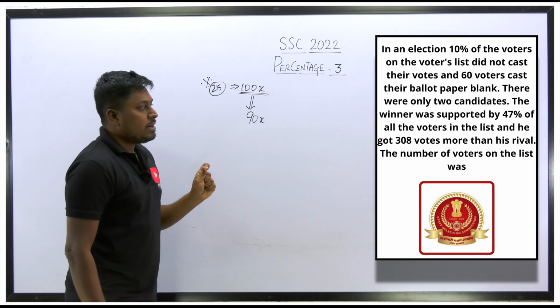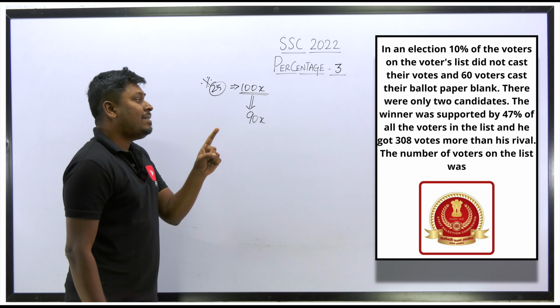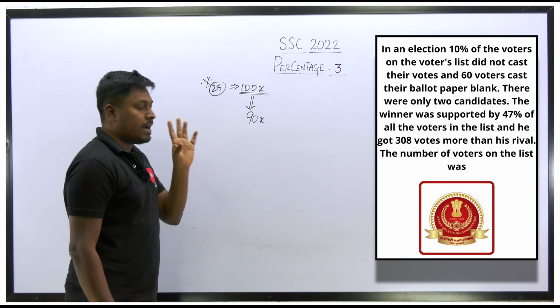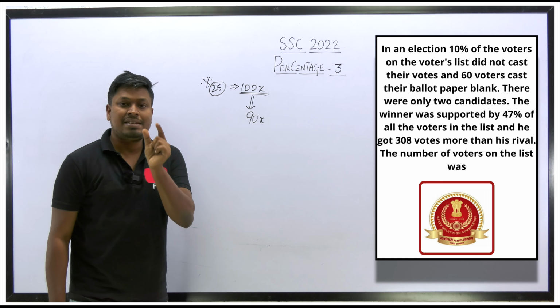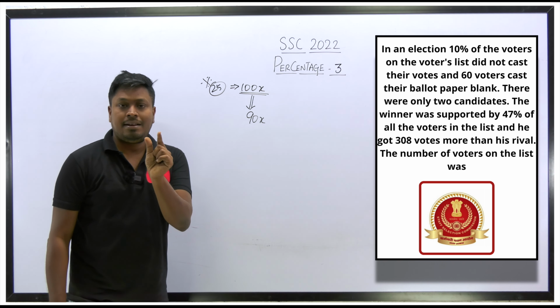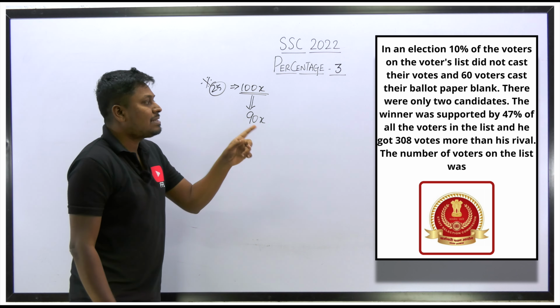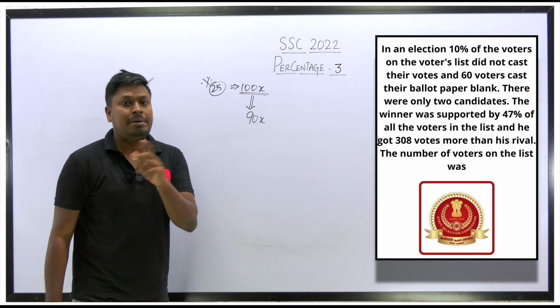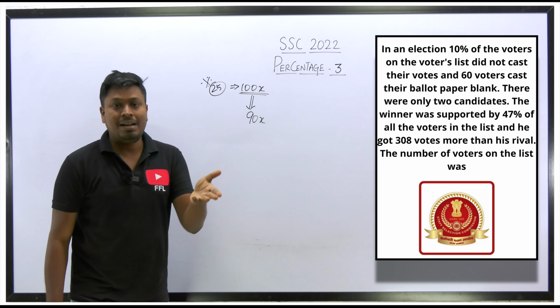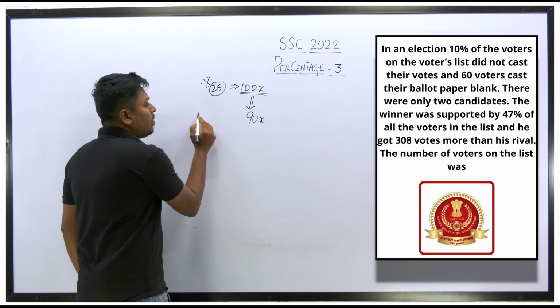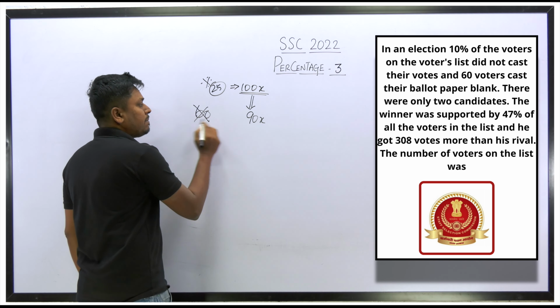Okay. So the next point is, 60 voters cast their ballot paper blank. 60, not 60%, number 60. So let me take that 60 candidates will be the invalid votes. Why? Because 60 voters cast their ballot paper blank, which means the vote is invalid. So let me take the 60 votes as invalid votes. Got it. Let me subtract finally.